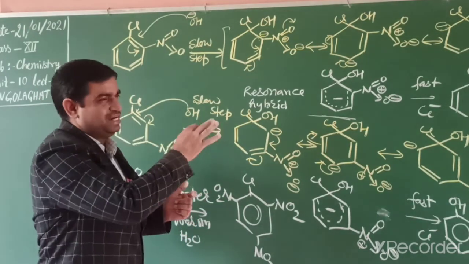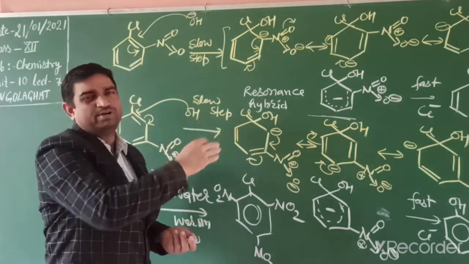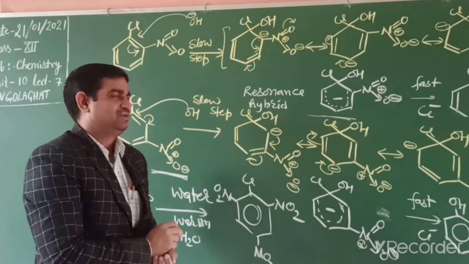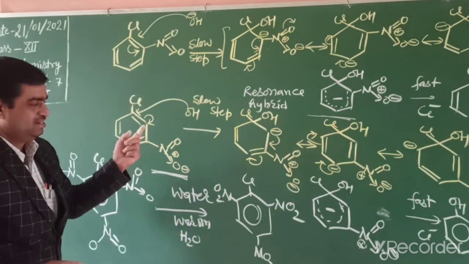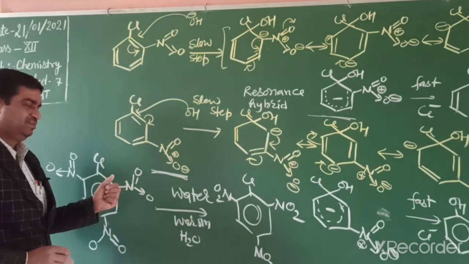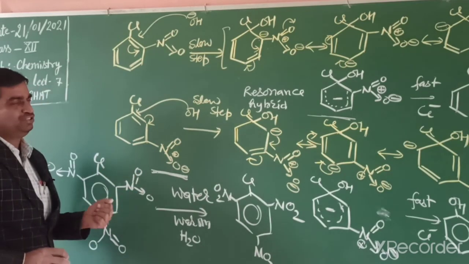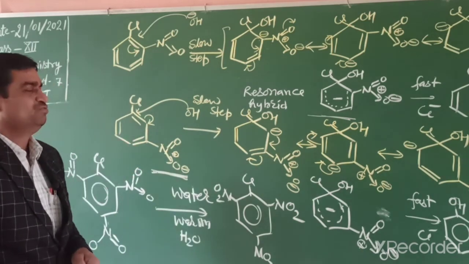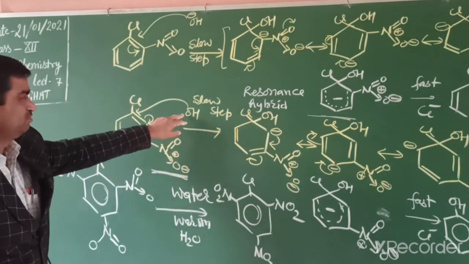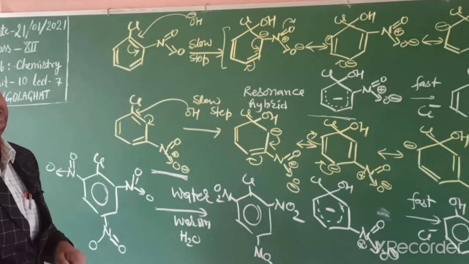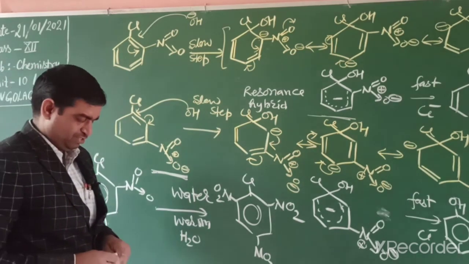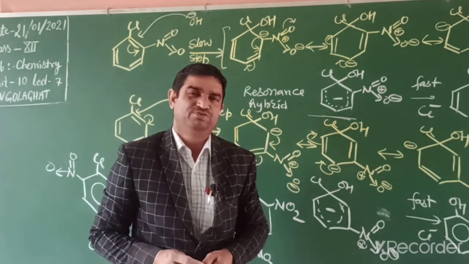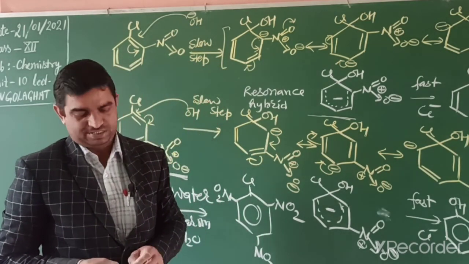You can easily write it if you draw the movement of electrons, next carbon, pi bond, then lone pair. You clearly observe that at meta position it does not affect, because the negative charge is not removed from the ring, so the nucleophile could not facilitate the reaction. So in this way the aromatic halide does not respond to nucleophilic substitution reaction.